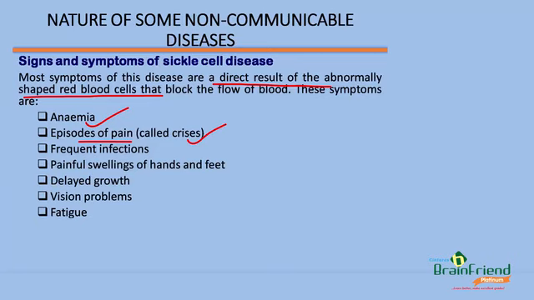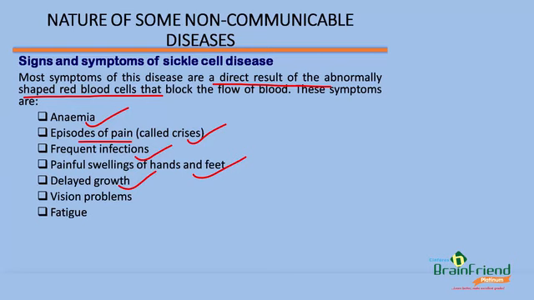They're always having episodes of pain due to lack of proper circulation of oxygen to other organs in their body. They'll also be prone to frequent infections, because their immune system will always be down. So any infection that is in the air, they will easily catch it. They also have painful swelling of hands and feet, delayed growth.